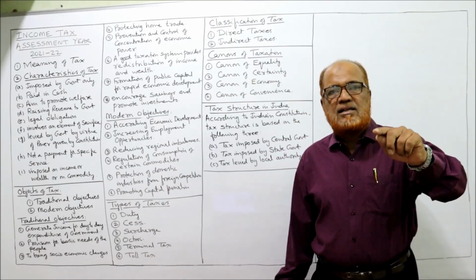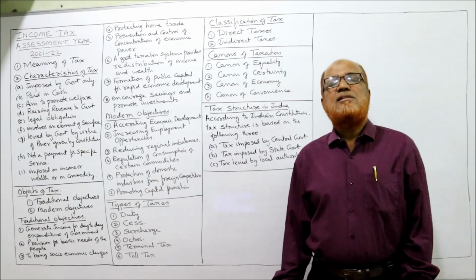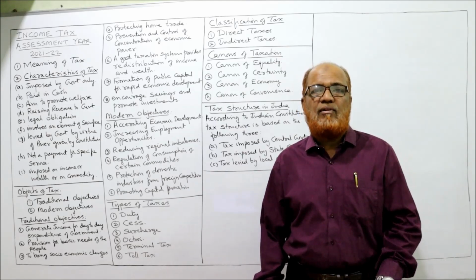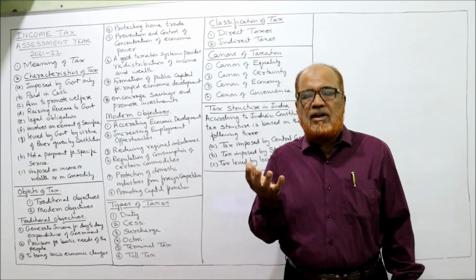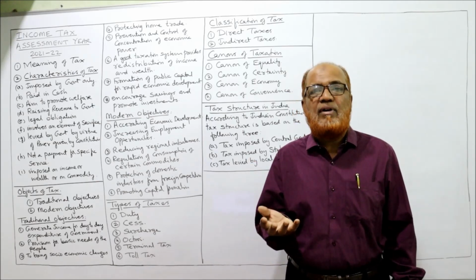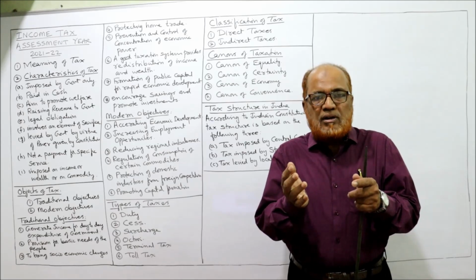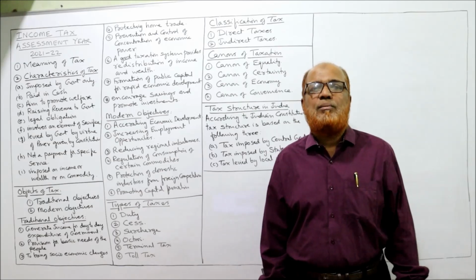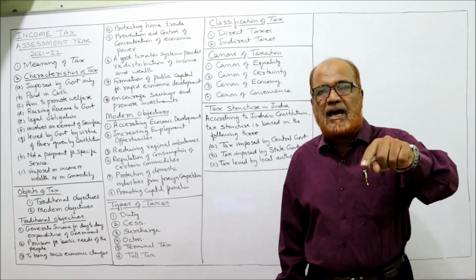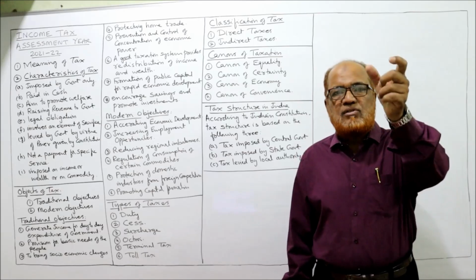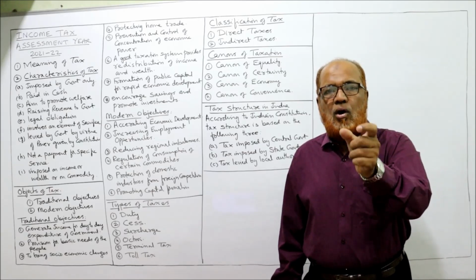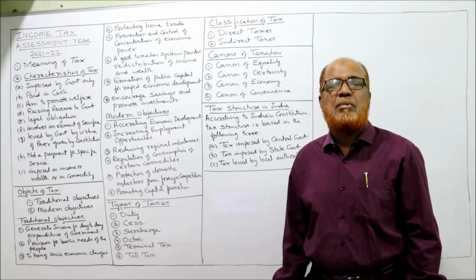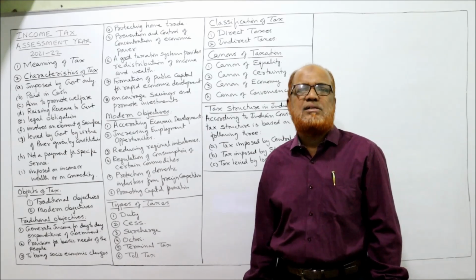Then surcharge. Surcharge is a tax on tax. It is a temporary tax which is imposed to generate additional revenue. Sometimes the government needs urgent additional revenue. So for raising this additional revenue, surcharge will be imposed. Surcharge means a tax on tax. First of all, income tax will be calculated. On that income tax, again tax will be calculated. That is called surcharge.